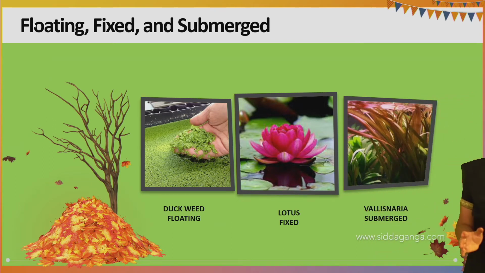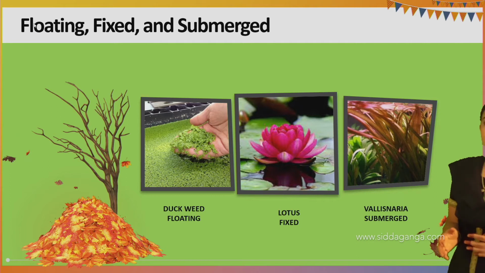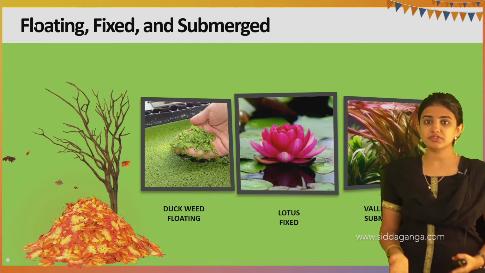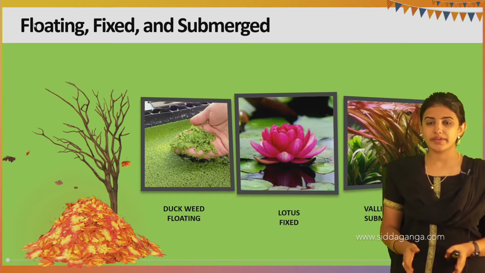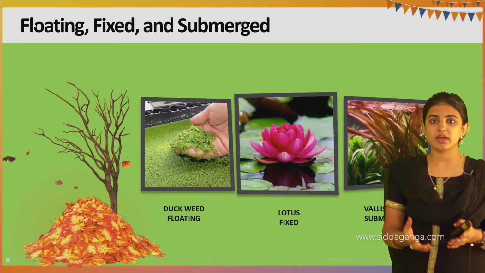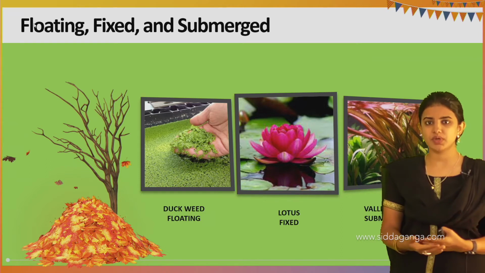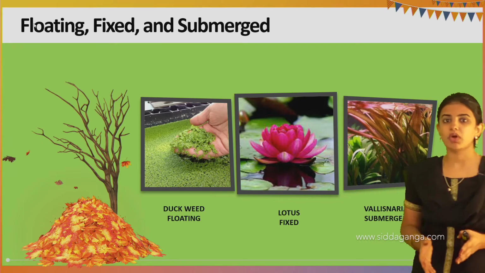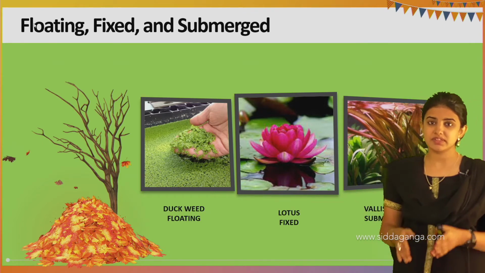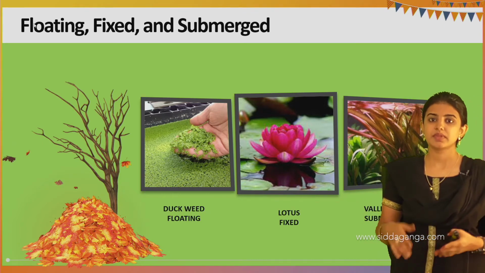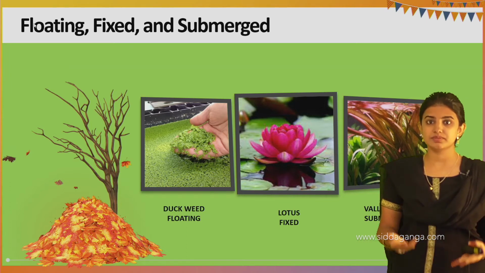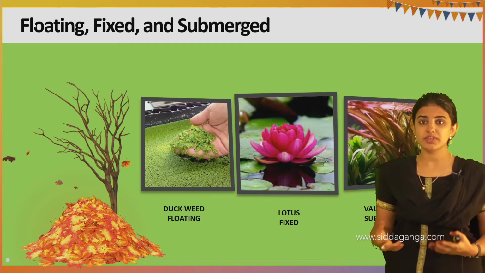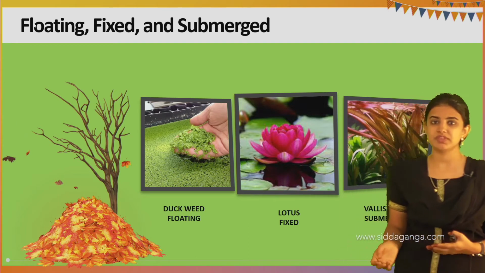Next one is the fixed habitat. See, in the fixed habitat the plant's body is fixed in the water, and usually these plants are found in the deep sea water. The whole body of the plant is present inside the water, like root, stem, leaf, and even the flower is present in the deep sea water.